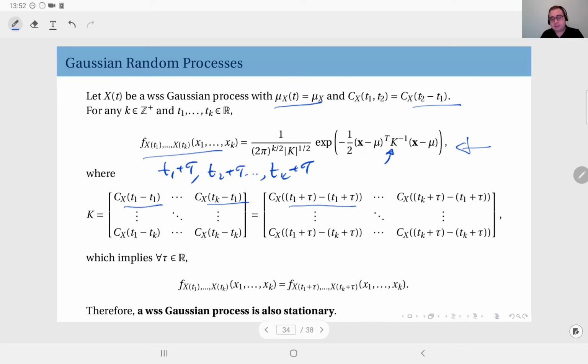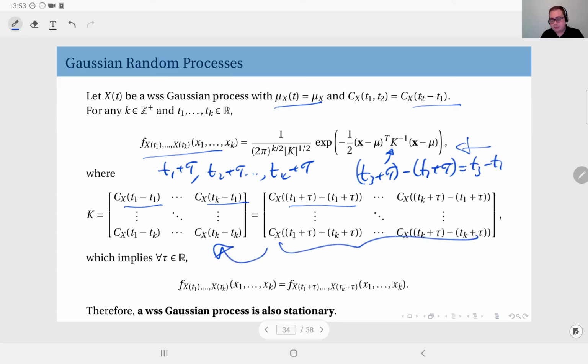This is t1 plus tau minus t1 plus tau. Still 0. And the second term will be t2 plus tau minus t1 plus tau. It will still be t2 minus t1. The third one will be t3 plus tau minus t1 plus tau. It will still be equal to t3 minus t1. So this matrix will be exactly the same as this matrix,